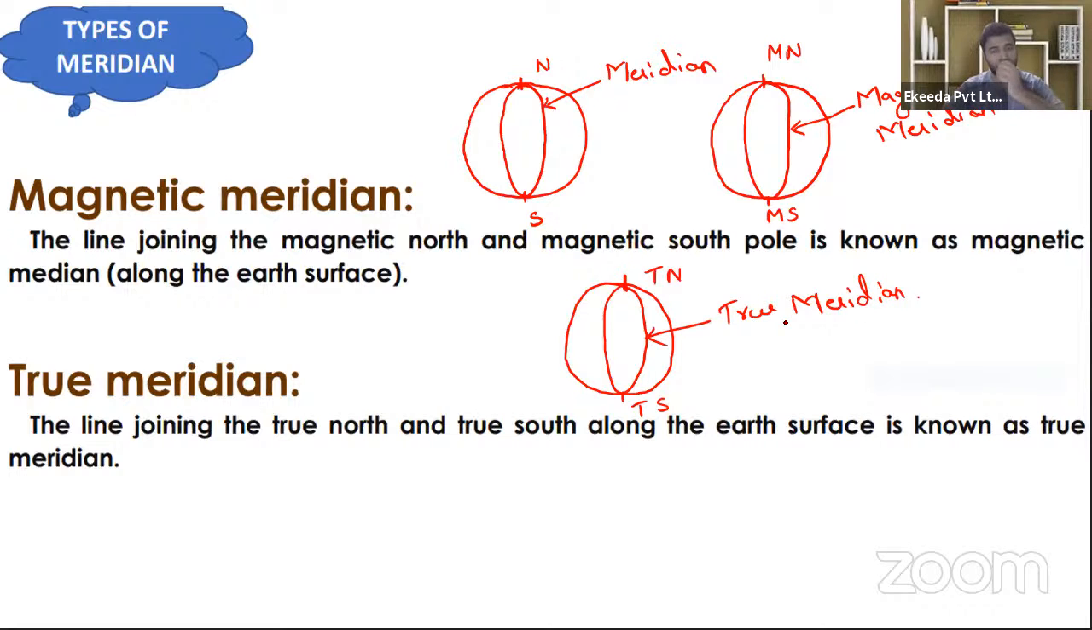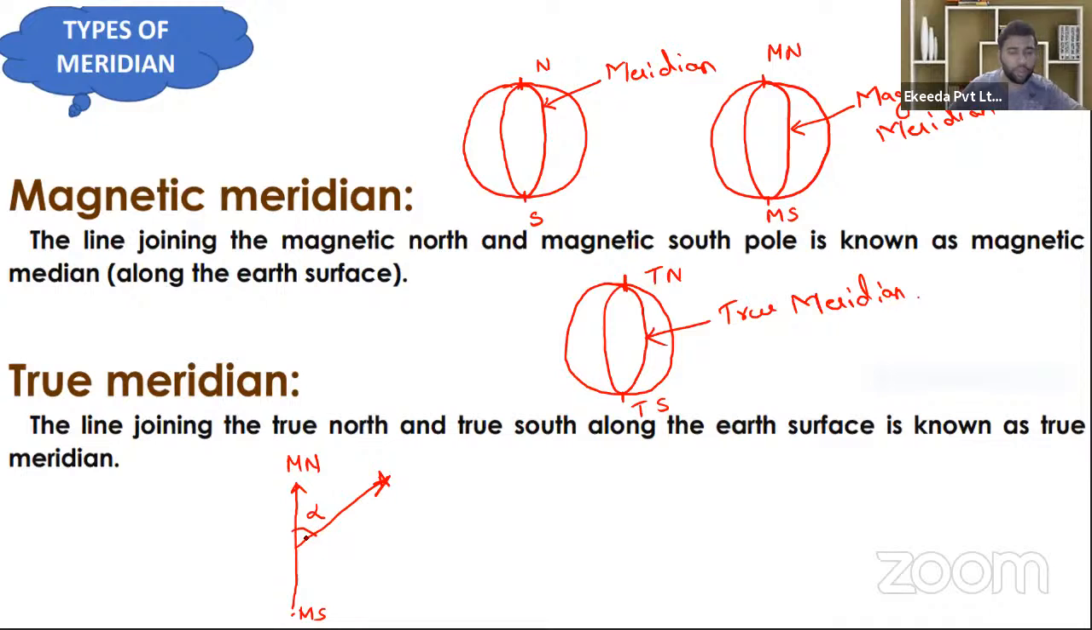Now just listen to me. Suppose that we will have the magnetic meridian here, somewhat here. We will have the magnetic north here and magnetic south here. Now suppose that if any object lies somewhere here, then the position or the direction of this object will be equal to alpha.